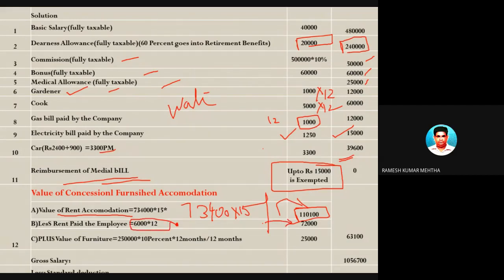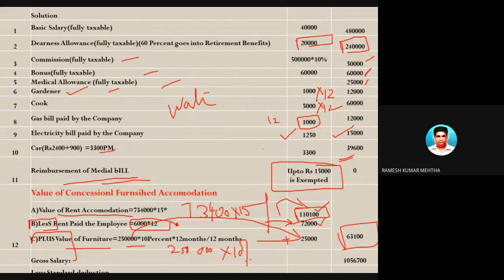Number two, perquisite in the form of furniture. The value of the furniture provided by the employer to the employee is 2.5 lakh rupees. And I told you, for any furniture provided by the employer, for the full year it is 10%. So 2.5 lakhs into 10% is equal to 25,000. So from this you have to deduct this and add this. I have done this, less and plus, and you will get 63,100.